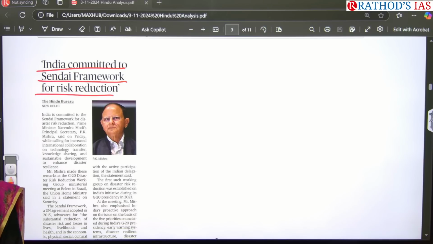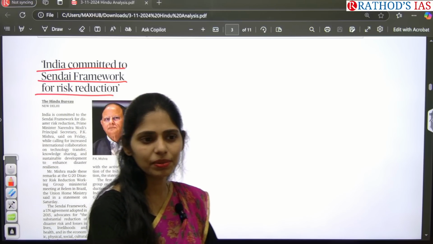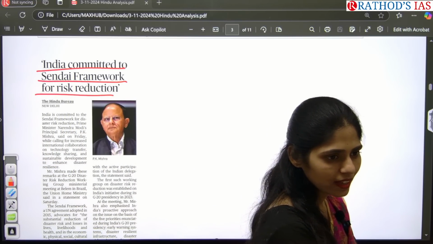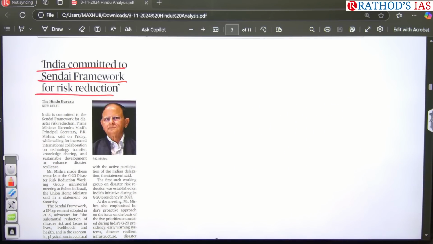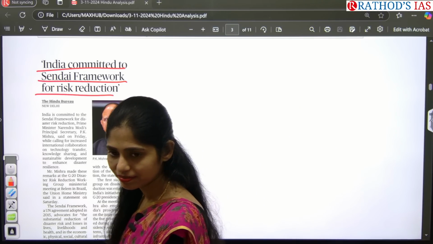Disaster risk reduction. Why do we have to follow the Sendai framework? What is there in the Sendai framework? On which areas is it focusing? Please tell me at least that. On which areas is the Sendai framework focusing? It is focusing on four important areas.